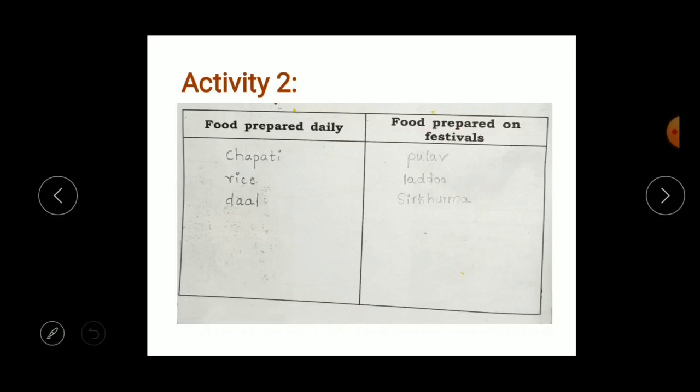Next, food prepared on festivals. On the festivals, we especially prepare some special kinds of dishes, right? For example, pulao, ladu, sirkruma, biryani, then gulab jamun, then rasgullas and all. In the same way, you try to write any three foods prepared daily, and any three food items prepared on the festivals. Okay, now let's move to the next activity.